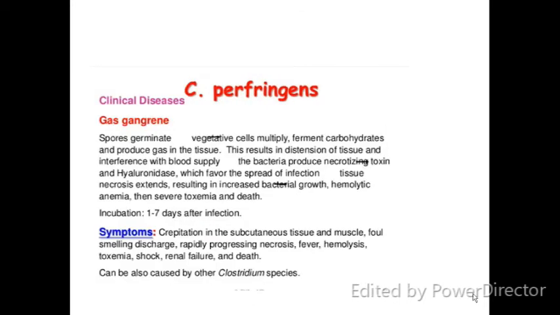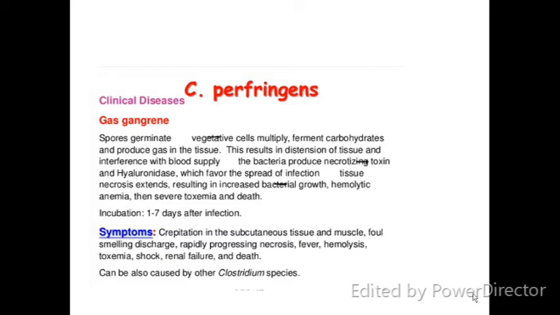Gas gangrene. It is caused by destruction of... there is fermentation of carbohydrate in the muscle, causing release of gas, which causes further distension of the muscles and tissues, causing interference with the blood supply. Further, there is production of necrotizing toxin hyaluronidase, which favors the spread of infection. Tissue necrosis extends. There is increased bacterial growth, causing hemolytic anemia, severe toxemia, death.